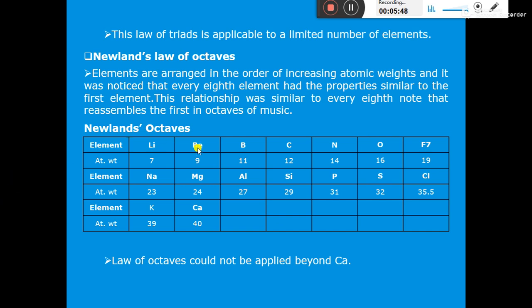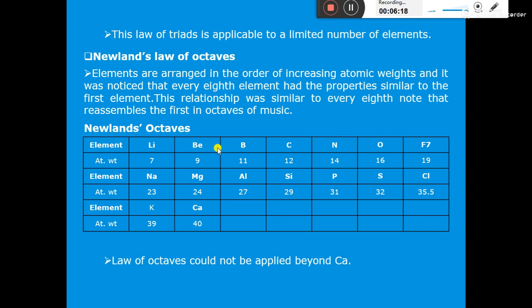So we arrange the elements lithium, beryllium, boron, carbon, nitrogen, oxygen, fluorine, sodium, magnesium, aluminum, silicon, phosphorus, sulfur, chlorine, potassium and calcium in the increasing order of their atomic weights. Here you will see that hydrogen is not taken because at the time of Newland's law of octaves, hydrogen was not discovered, and noble gases were also not discovered. So hydrogen and helium were not discovered.